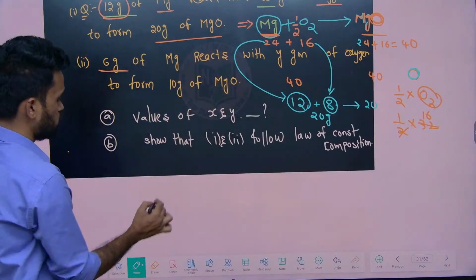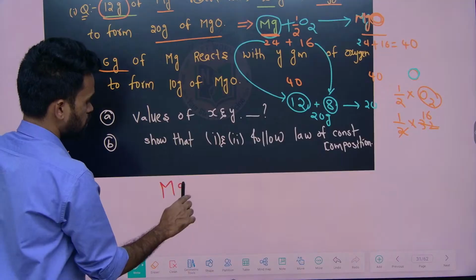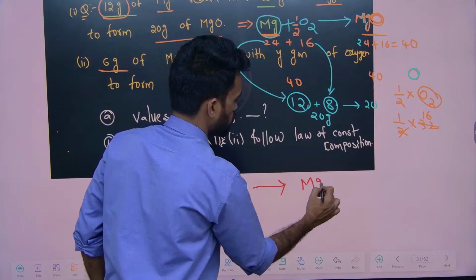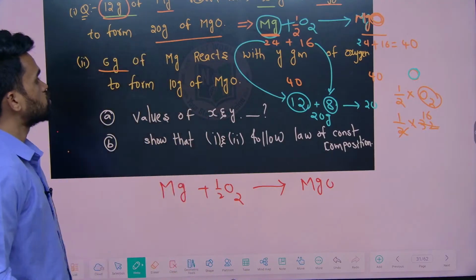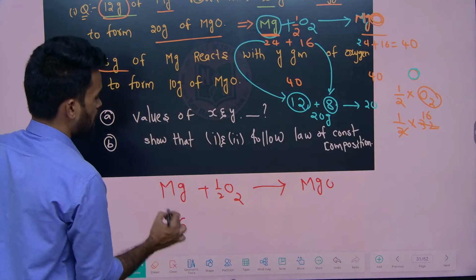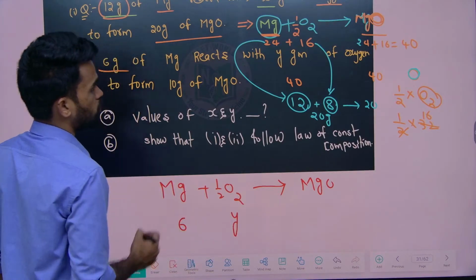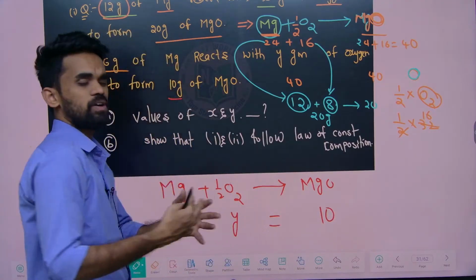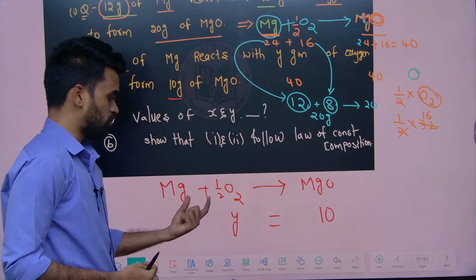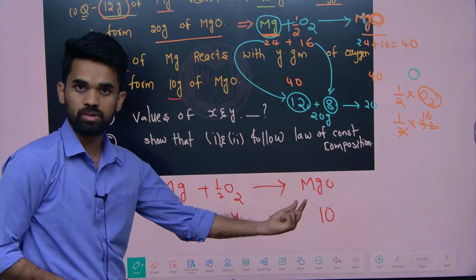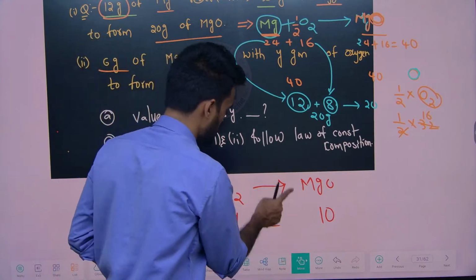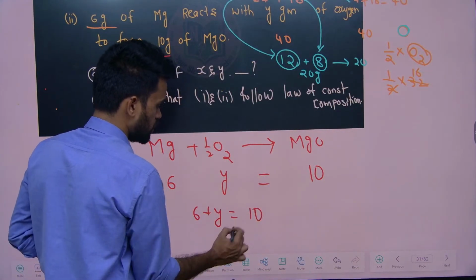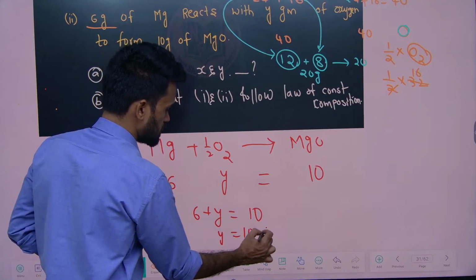Y grams of O2. So I can write that Mg plus O2 gives rise to MgO, with half O2. Okay, now see, 6 grams reacting with Y grams of oxygen to form 10 grams. As per the law of conservation of mass, the sum of the mass of reactants should be equal to the mass of products formed. So 6 plus Y should be equal to 10. So now Y is how much? 10 minus 6, that is 4 grams.